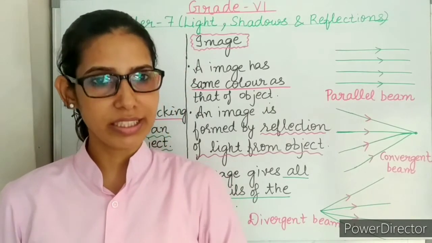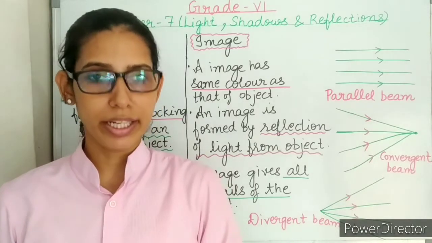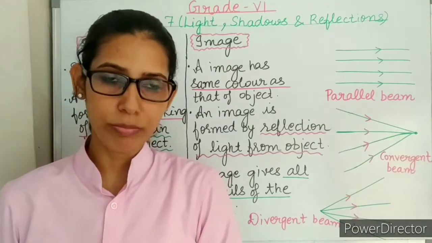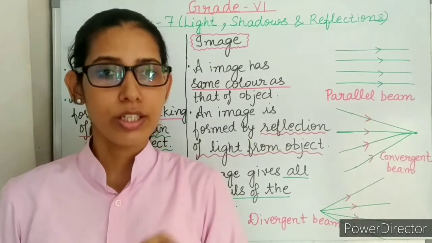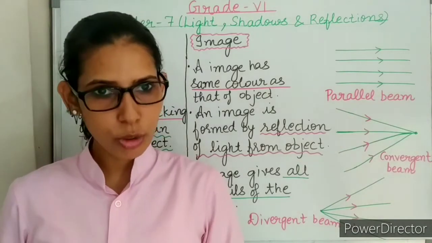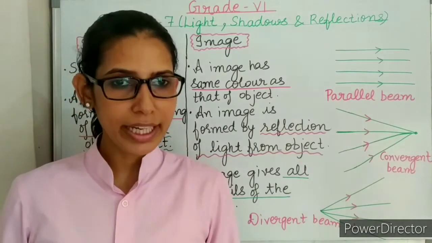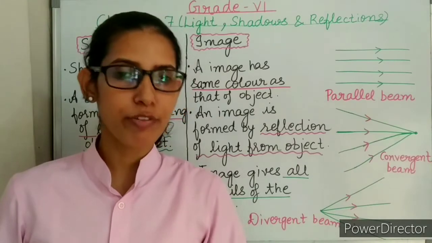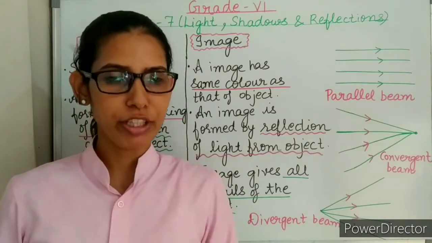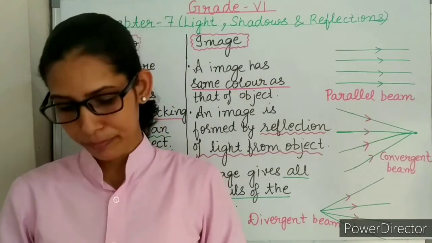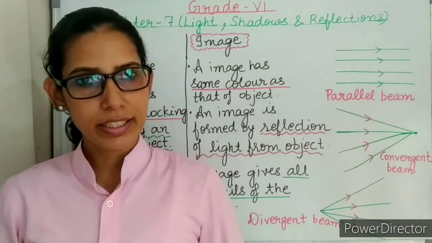But now talk about the scenario when there is no light in the room, that means there is darkness. Furniture is a non-luminous object. There will be no light, so there will be no reflection of light from the furniture. So that's why furniture cannot be seen in a dark room.